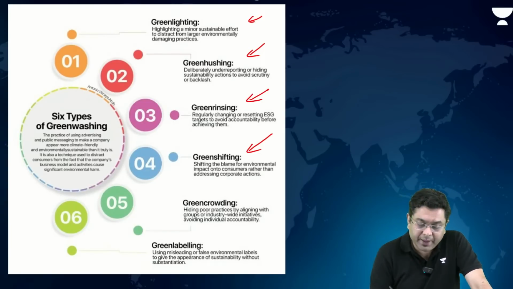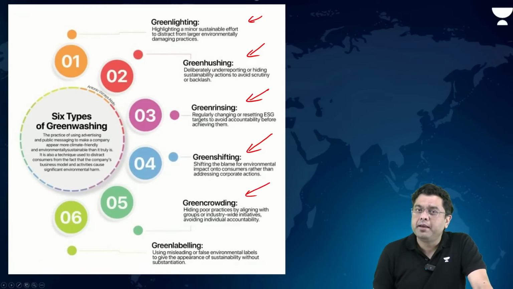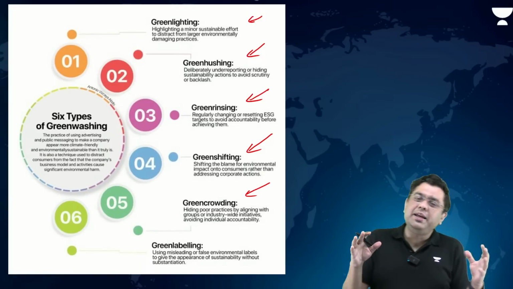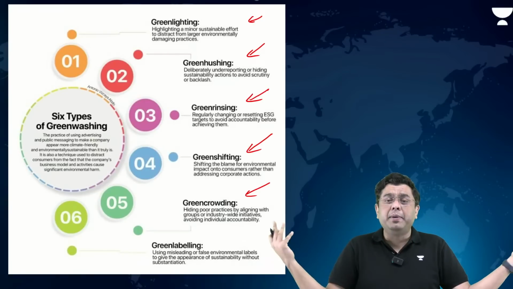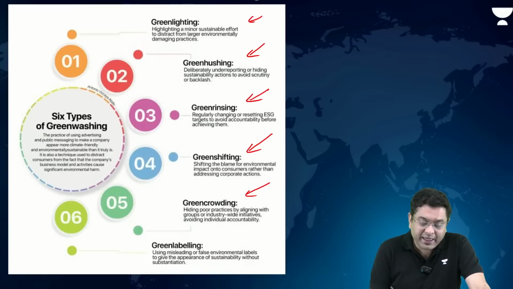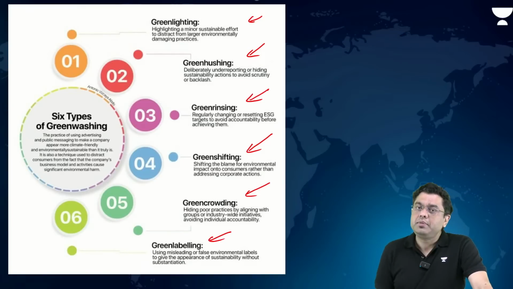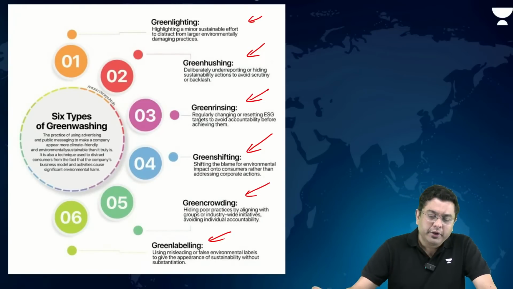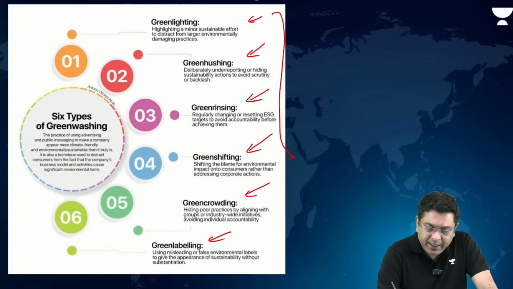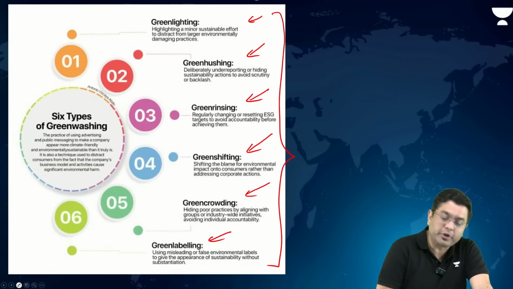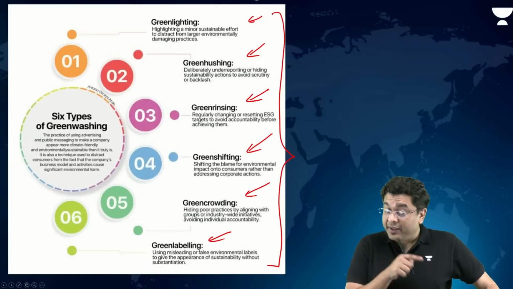That is green shifting. Green crowding, where you as an organization are hiding behind the larger sector that everybody is polluting. Nobody is going to point out myself, right? And green labeling, false eco-friendly labels which are put forward. So these are basically the types of greenwashing which becomes important for the prelims this year as well.